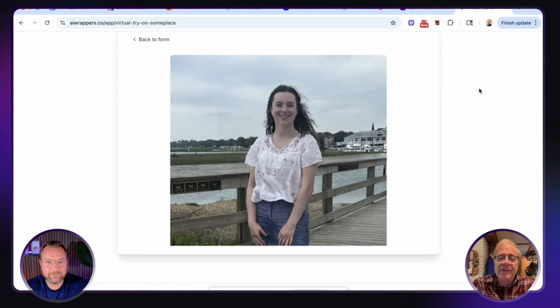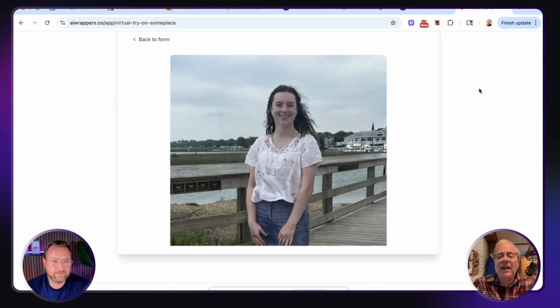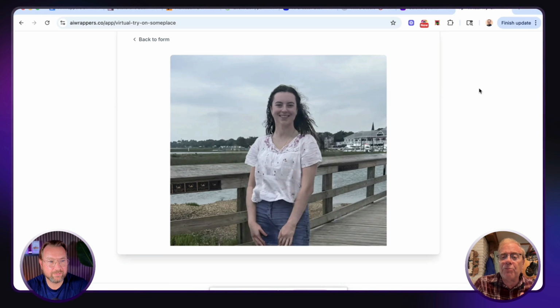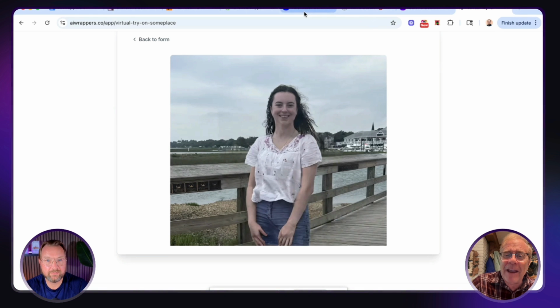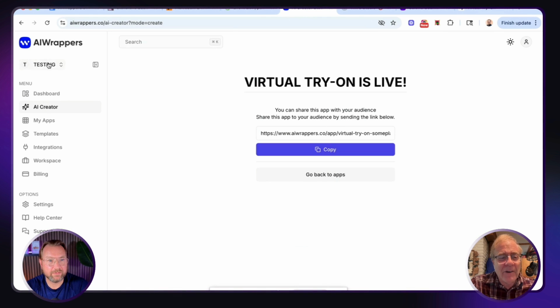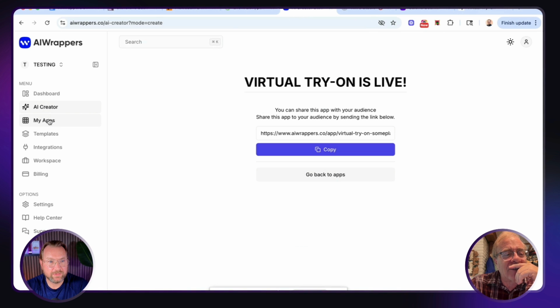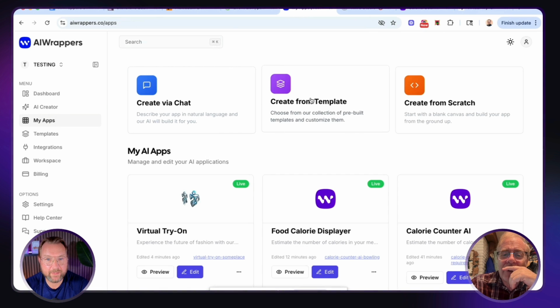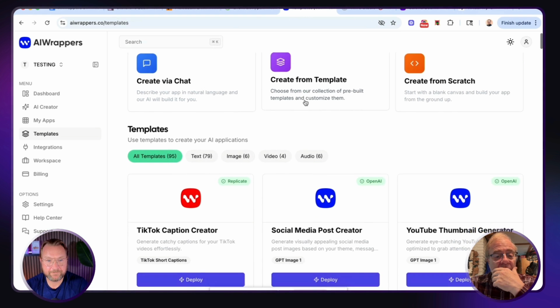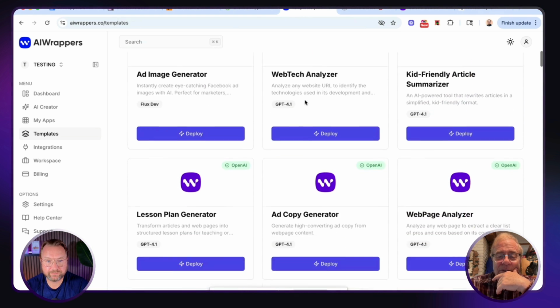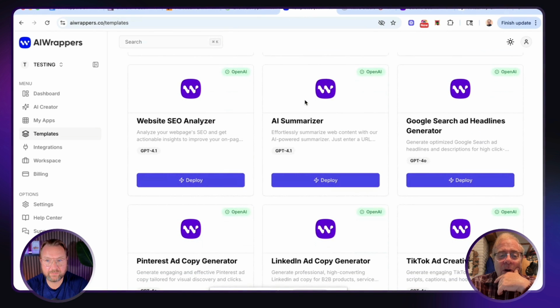Before I get off this screen, before I get off the demo, let's take a look at some of the pre-made templates. I keep saying pre-made ones because they're so easy. They're actually not made yet. They're just ready for you to make. Let's go in there again. So create from template is what I'm referring to, of course. We looked at many of these already, but let's look at a few more.